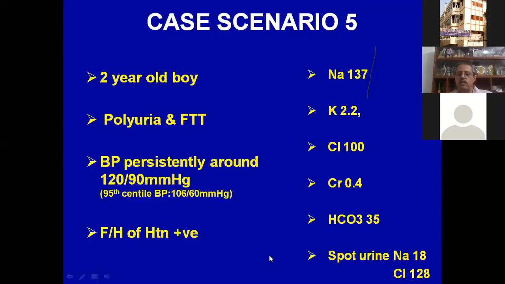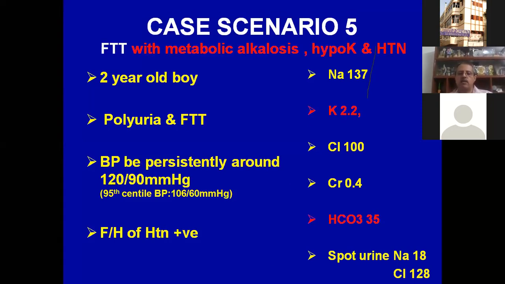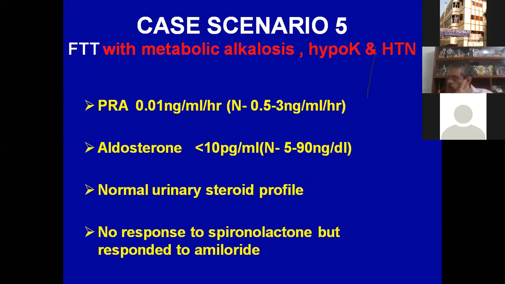And what we see here is hypokalemia, metabolic alkalosis. So the pattern is metabolic alkalosis, hypokalemia, and hypertension. We did a renin level which was very low, and aldosterone also low.